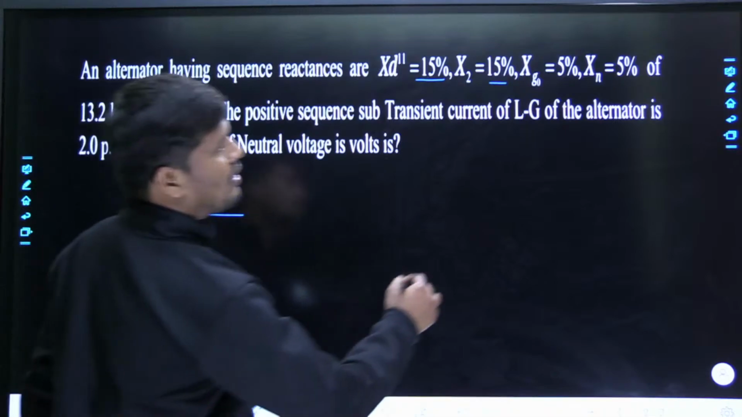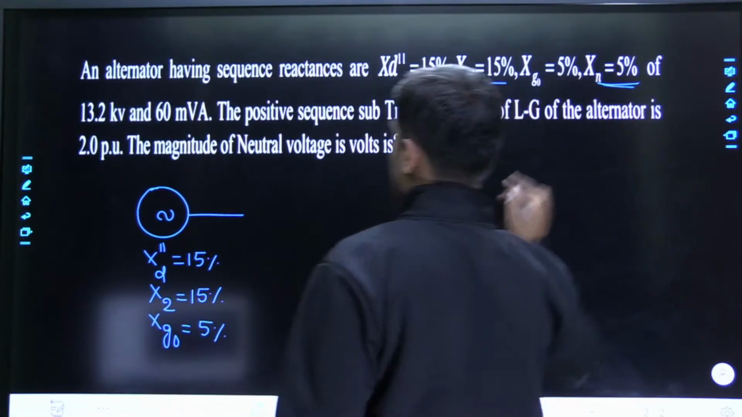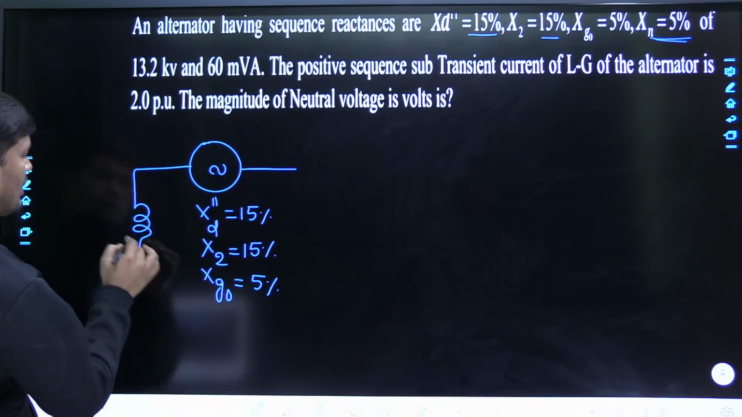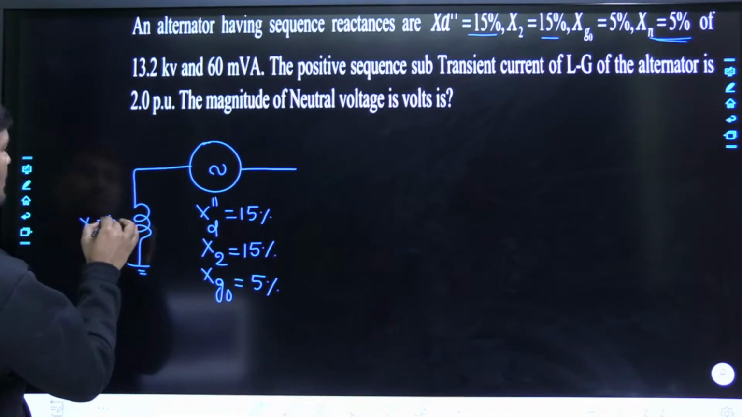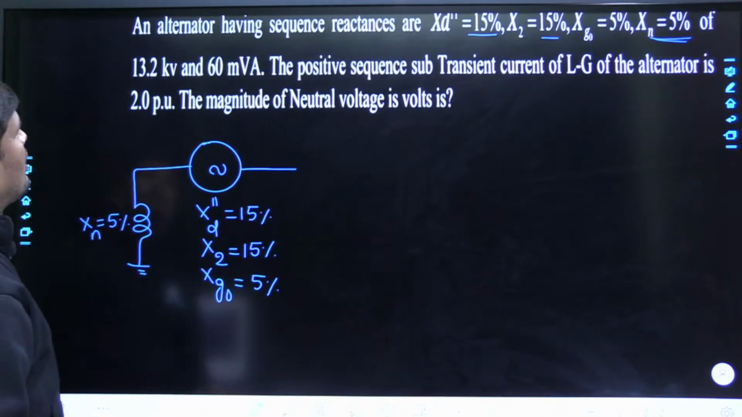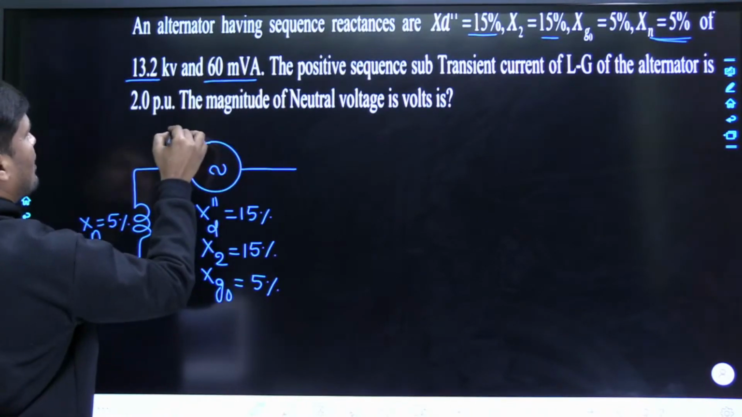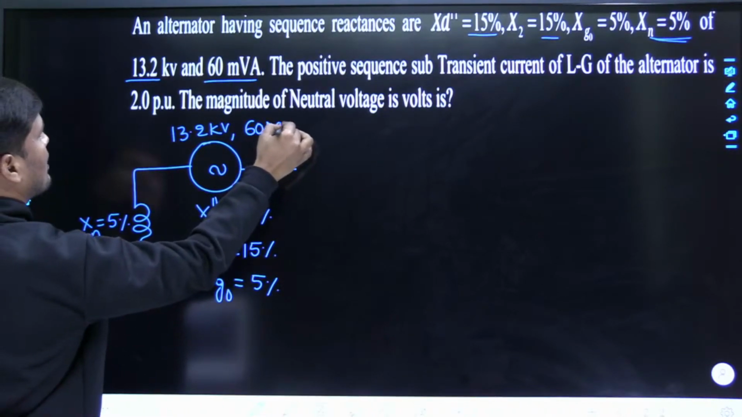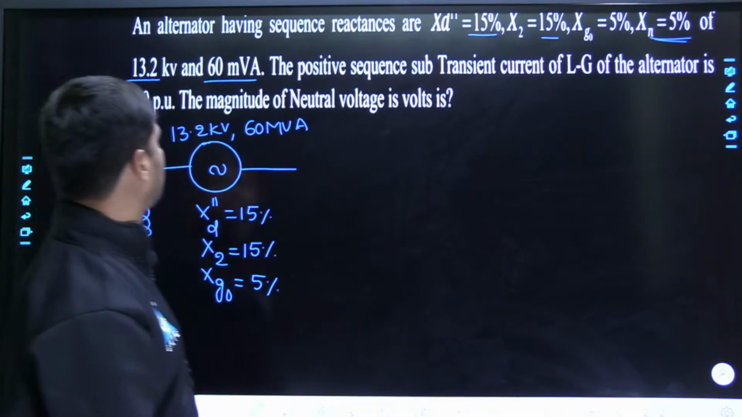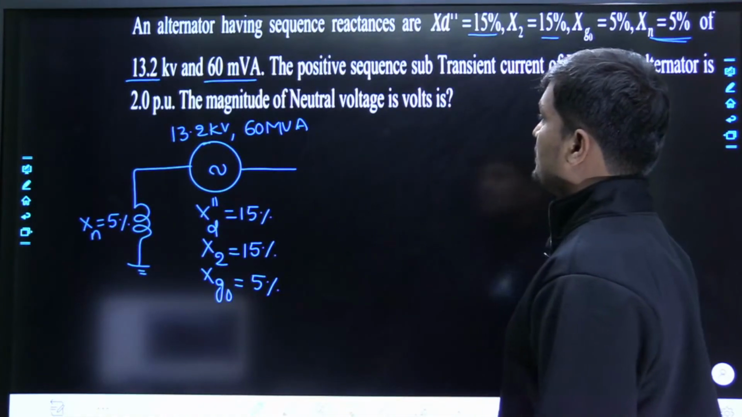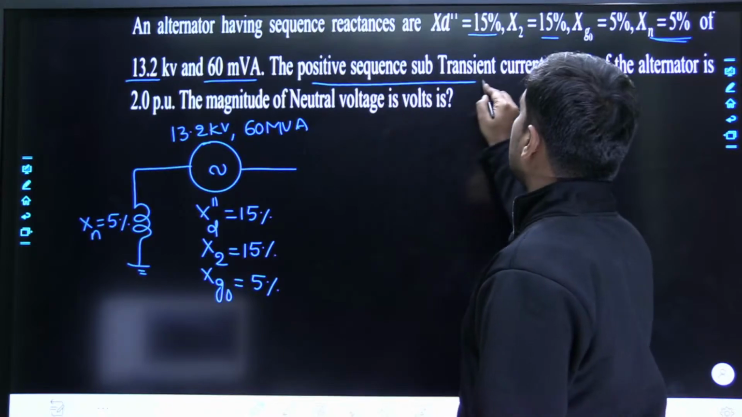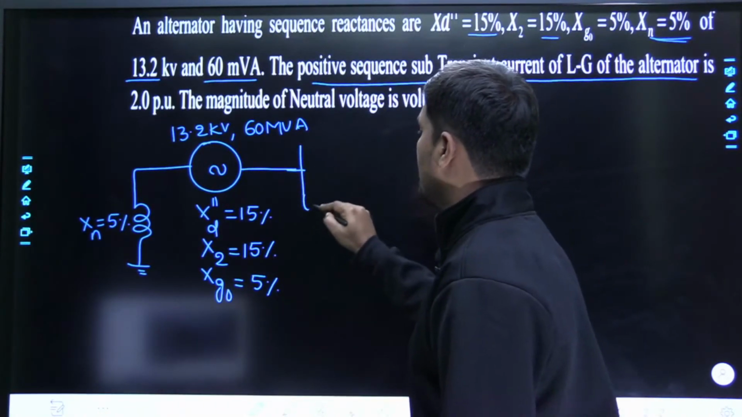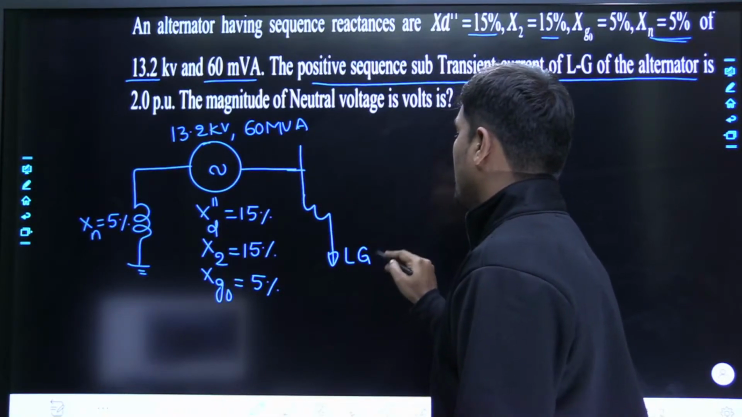Now he has given the neutral reactance. How much is given? 5%. That means the generator is going to be reactance grounded, that is Xn is equal to 5%. And he has given the voltage rating and power rating of the generator, that is 13.2 kV as well as 60 MVA. These are the ratings. Now the question is a super question. The positive sequence subtransient current of an LG fault of the alternator is, that means he said it is an LG fault occurring on the generator.